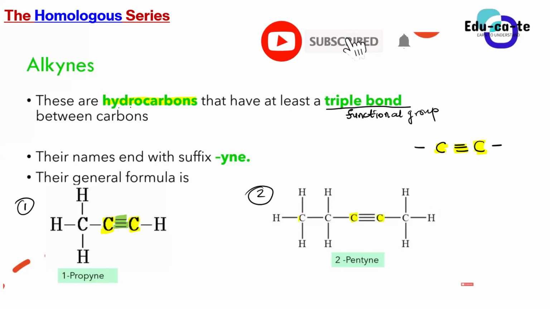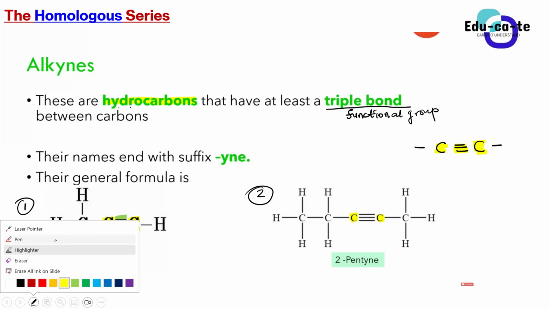If you count from left to right, you would say it's between carbon 3 and 4. But if you count from right to left, you would say it's between carbon 2 and 3.